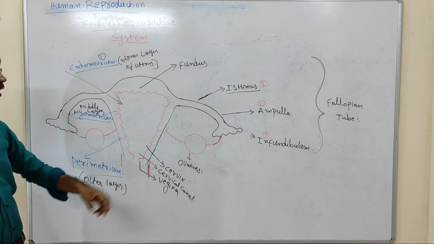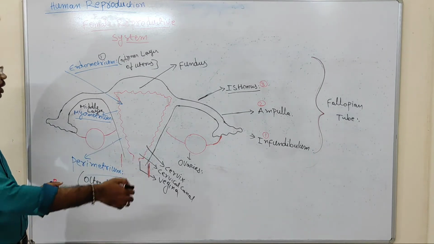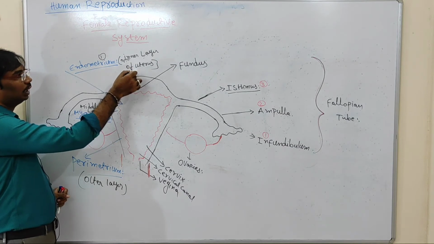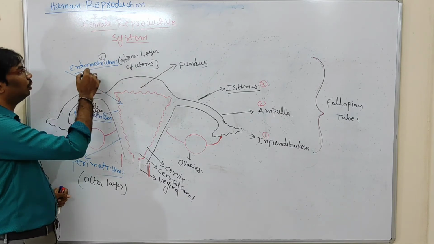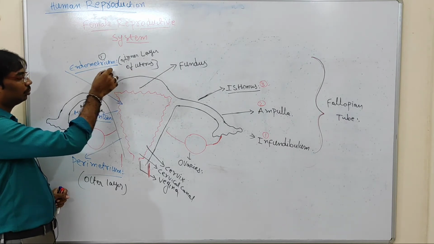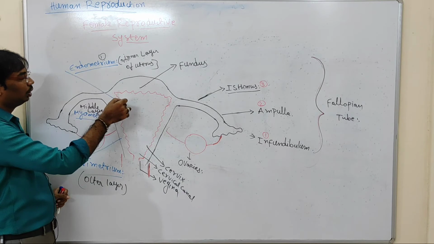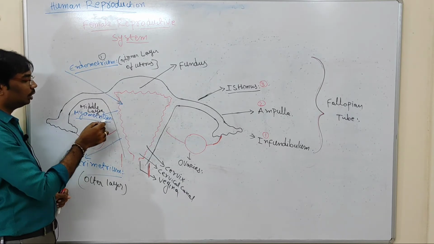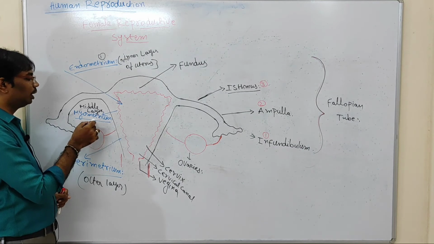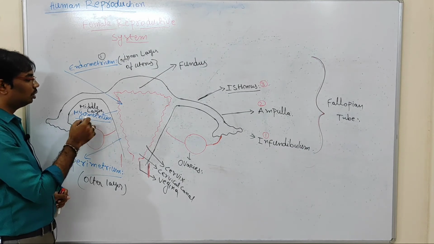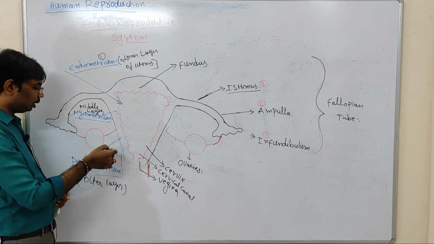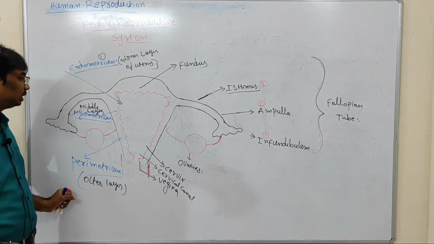The uterus contains different layers. The innermost layer of the uterus is called endometrium. Beneath the endometrium, another layer is present, called myometrium. The middle layer is called myometrium. The upper side of the myometrium is called perimetrium. So these are the three layers.